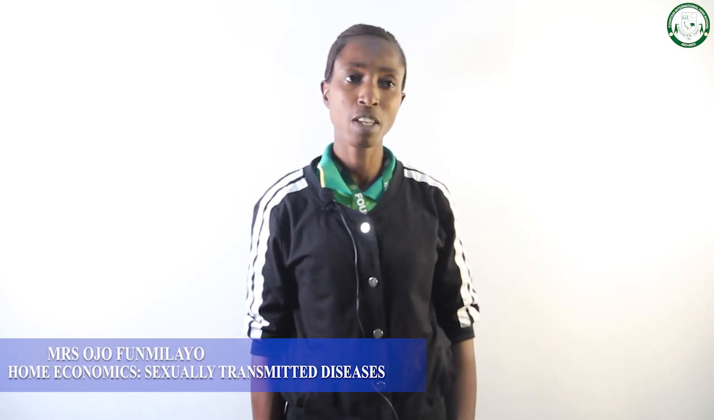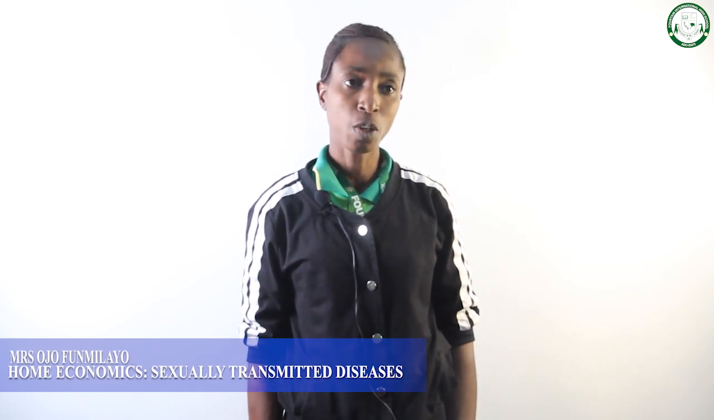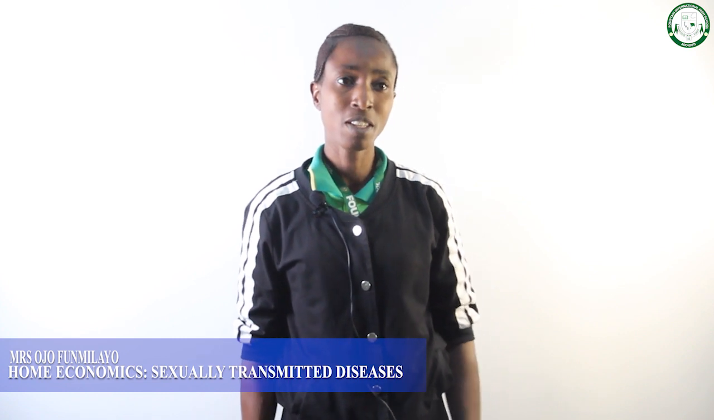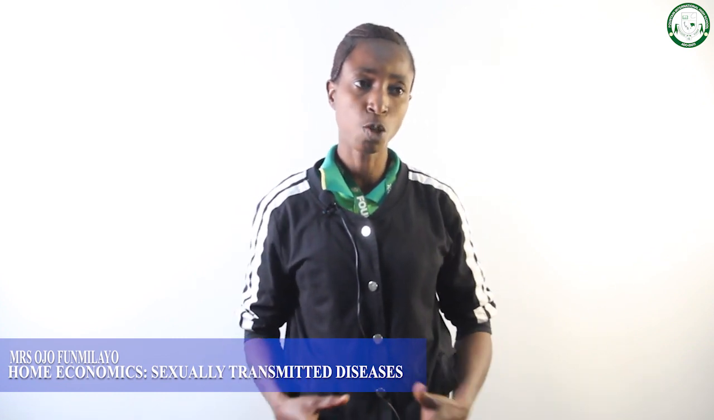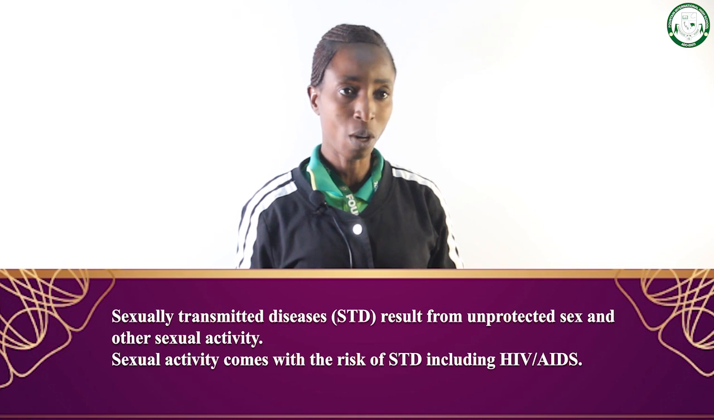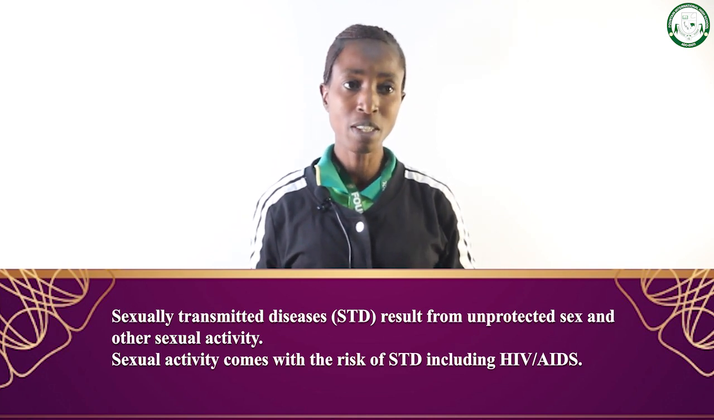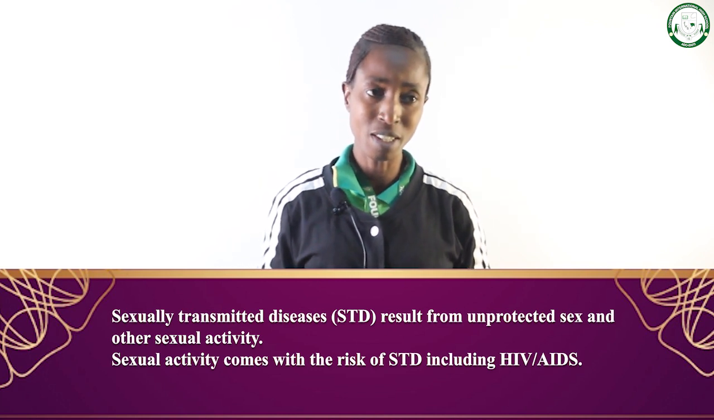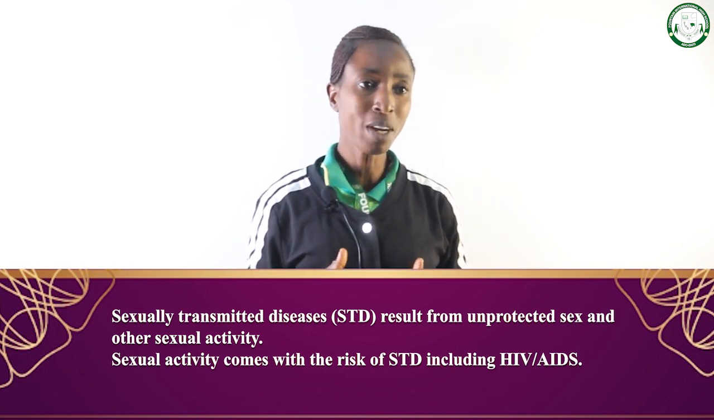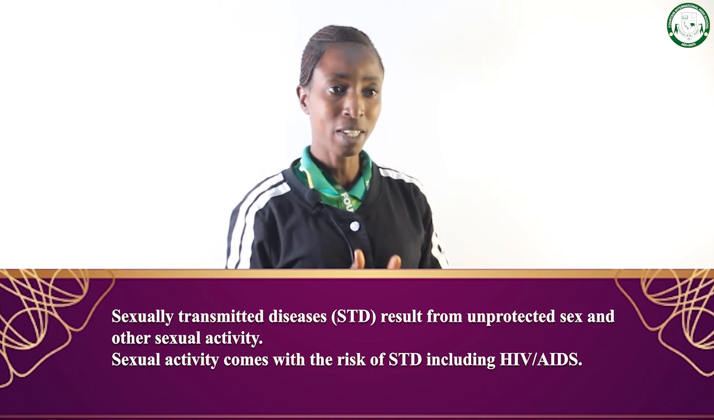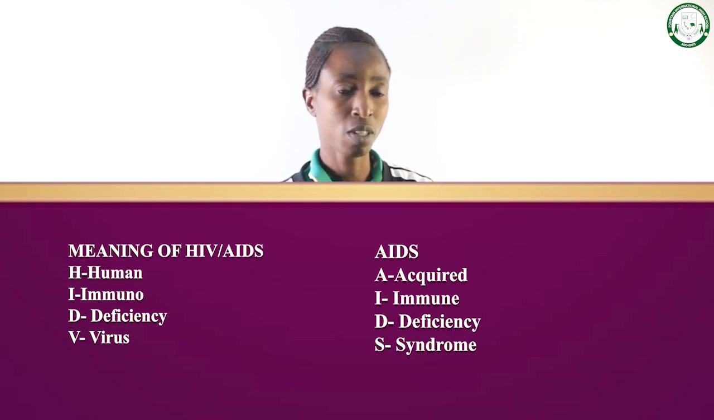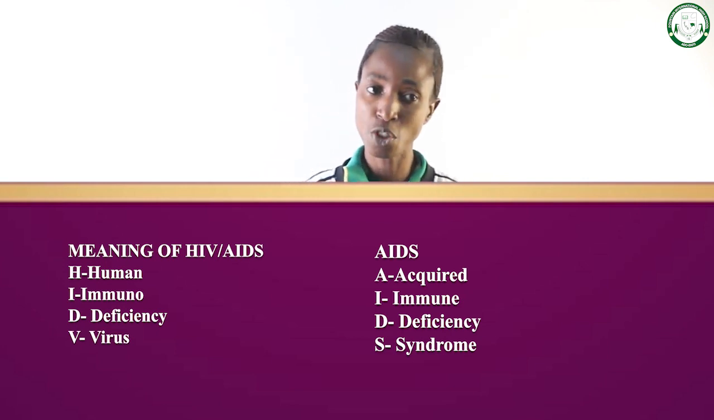The topic for today is sexually transmitted diseases, or you can also call it sexually transmitted infection. Sexually transmitted diseases come as a result of sexual intercourse or sexual activities. These sexual activities also come with the risk of sexually transmitted diseases. Now we want to look at the meaning of HIV and AIDS. HIV is human immunodeficiency virus. Then AIDS is acquired immune deficiency syndrome.